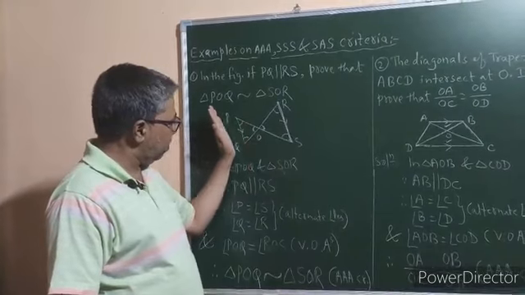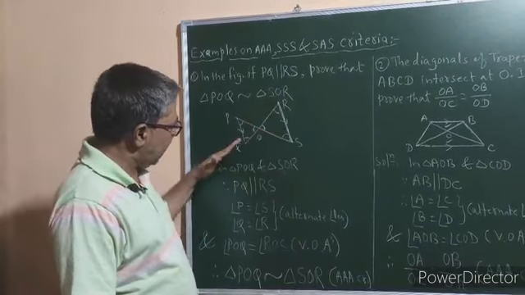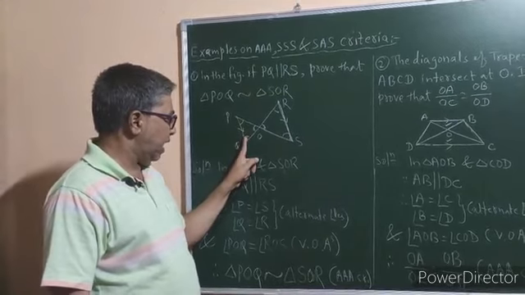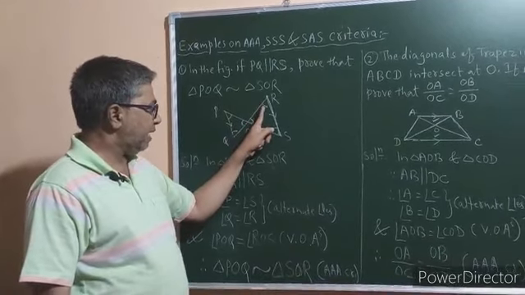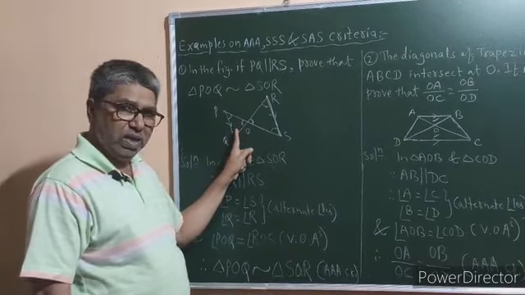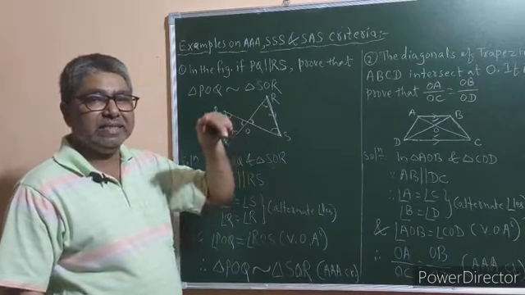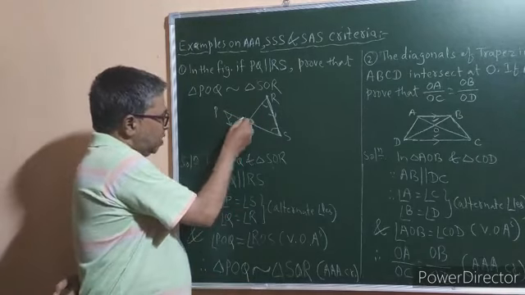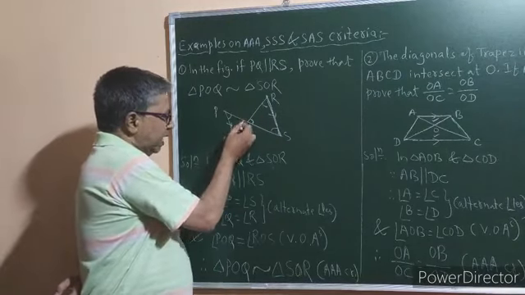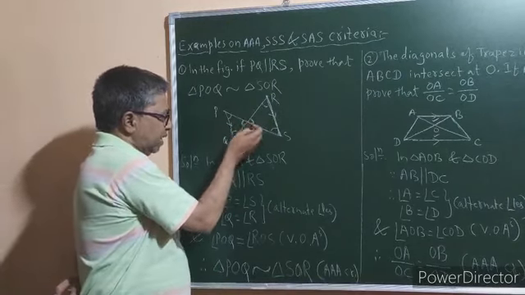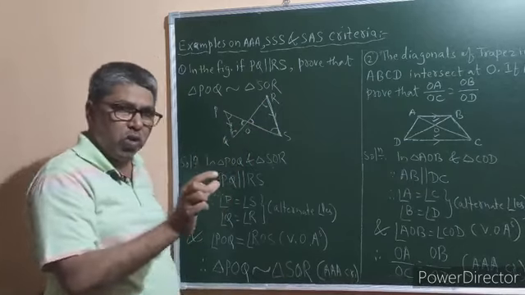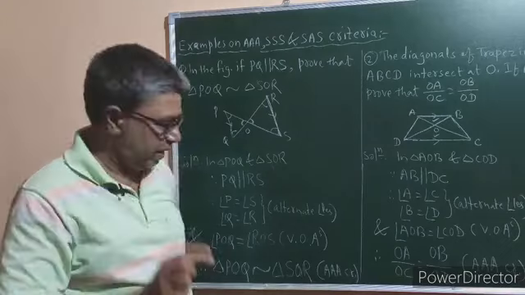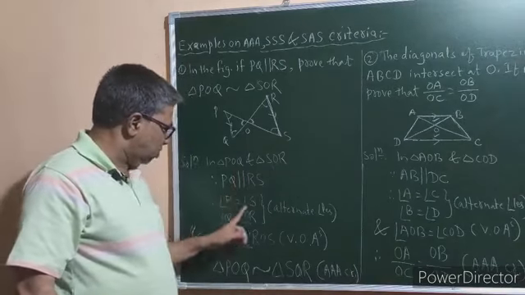In the same way, PQ is parallel to RS and QR is another transversal, therefore angle Q and angle R must be equal, because again they are another pair of alternate angles. Now angle POQ and angle ROS are also equal because they are called vertically opposite angles. So here I have written the solution.